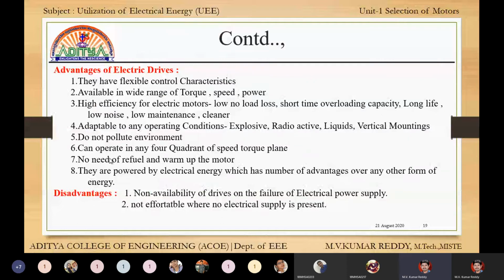Next one is adaptable to any operating conditions: explosive, radioactive, liquids, vertical mountings. At any condition these electrical drives can be used. They do not pollute the environment. They can operate in any of the four quadrants of the speed control plane. We already have this four quadrant operation, and in any quadrant these electrical drives can be used.